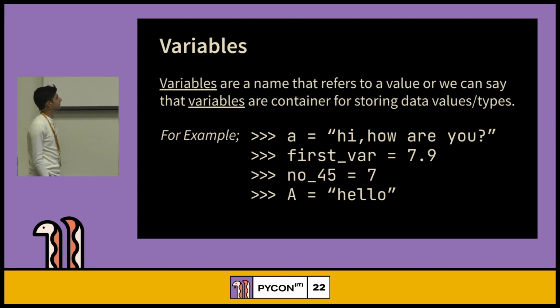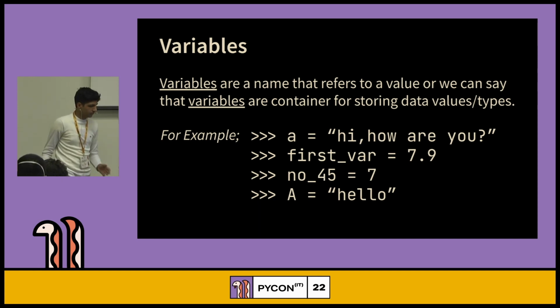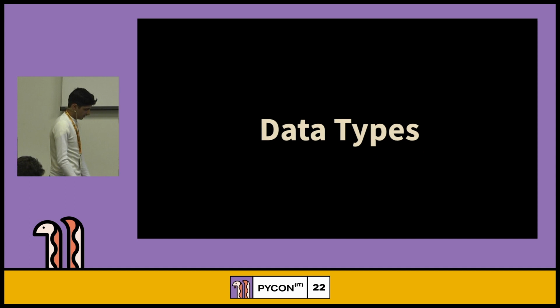So, variables are just a name that refers to a value, or we can say that variables are containers. Just like you put water in a cup, variables are the containers where you can put data values, and data values we talk about in a moment. So, any problem with variables? Any questions about variables? No. Okay, all good. Data types.